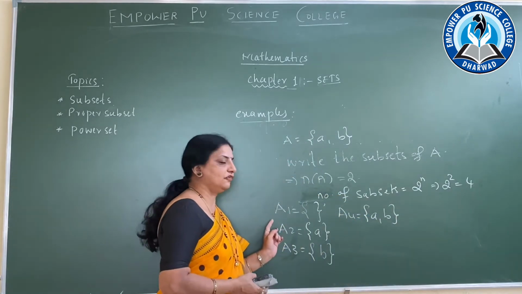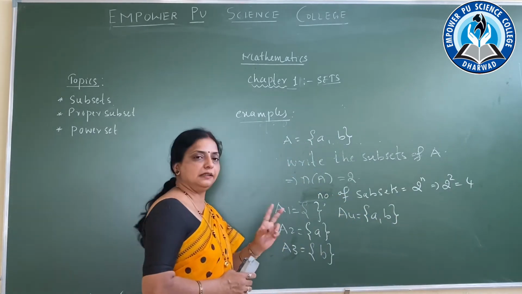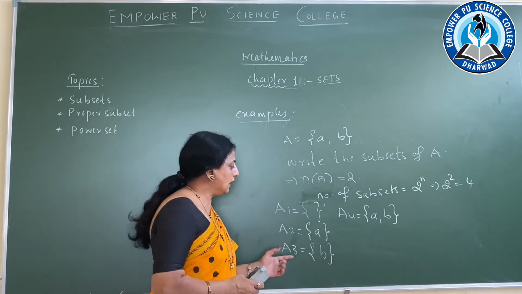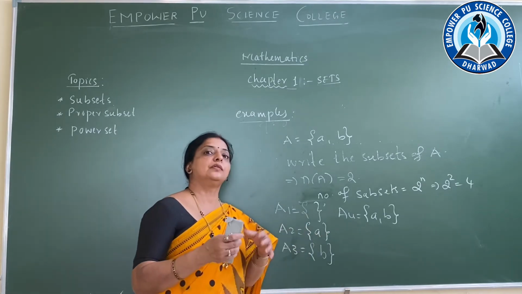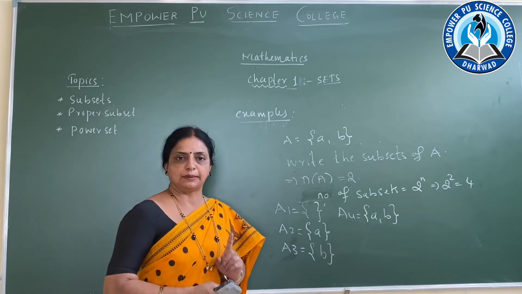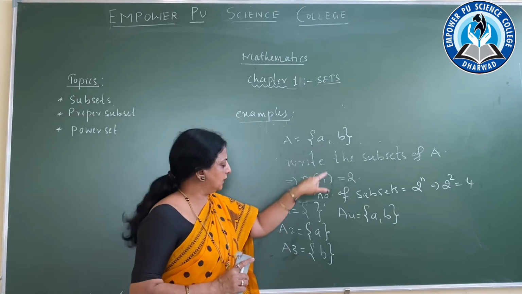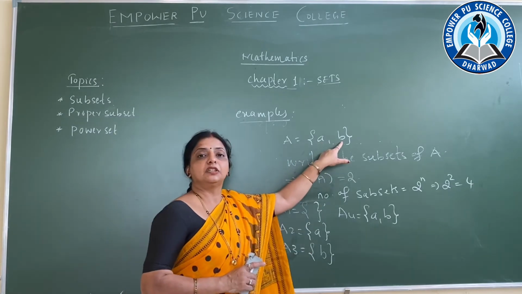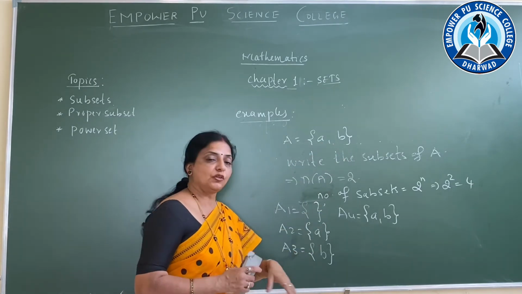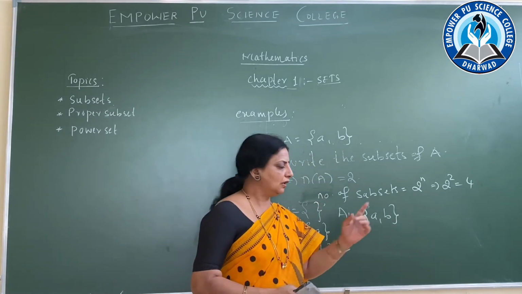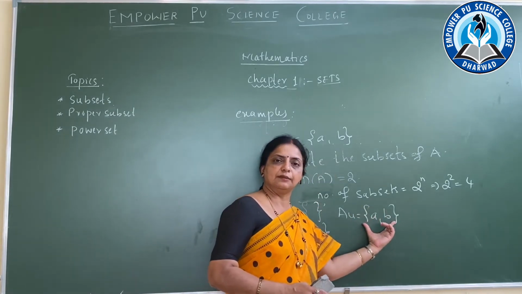I have formed them. First, A1 is always the null set. So I wrote the null set. After null, what should come at A2? A singleton. So in the singleton I have to use one element from the set, that is a. The second element is what? b. So these two I have used in the singleton. Then comes 2 elements. So these 2 elements are nothing but {a, b}.